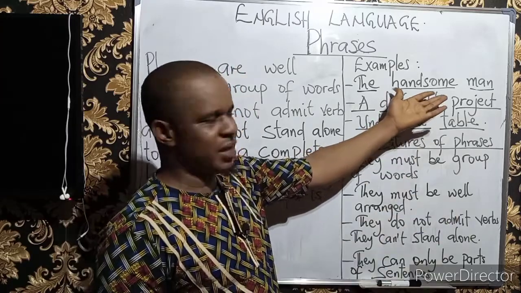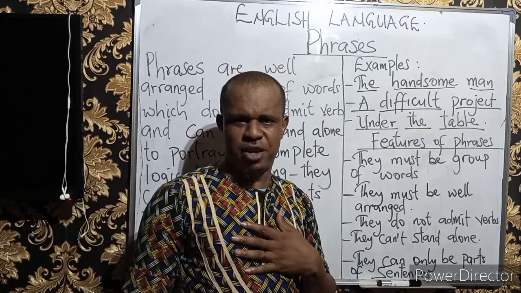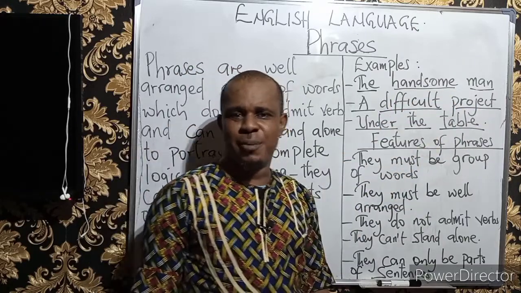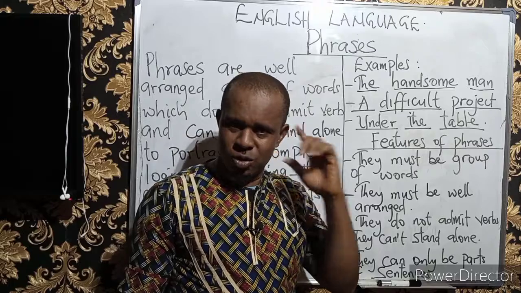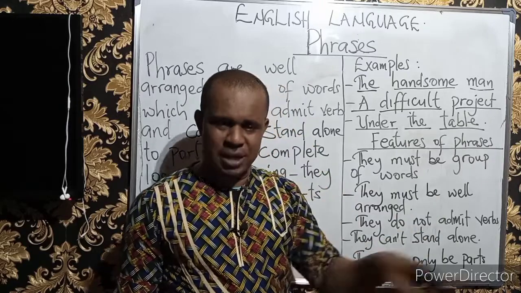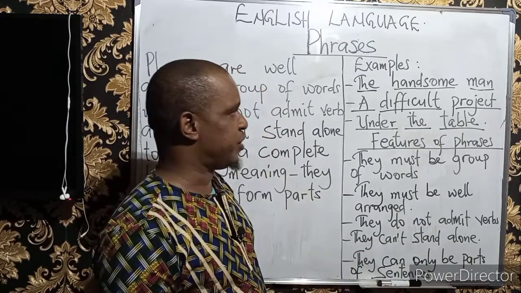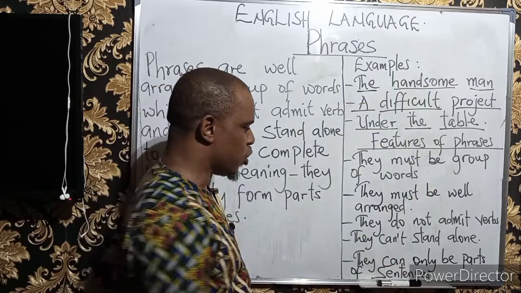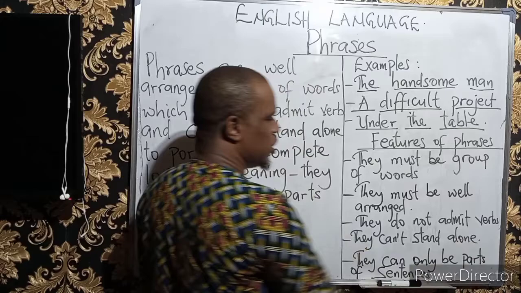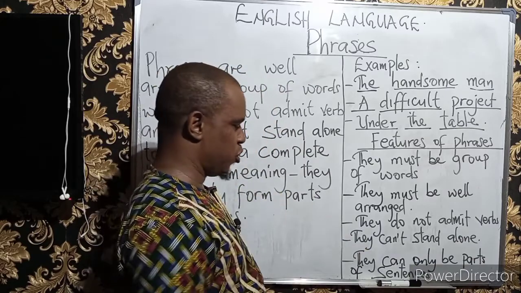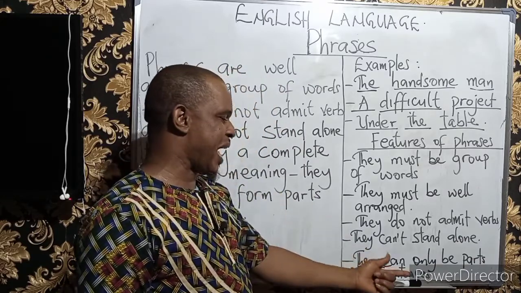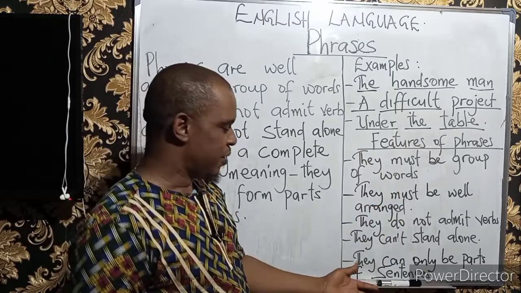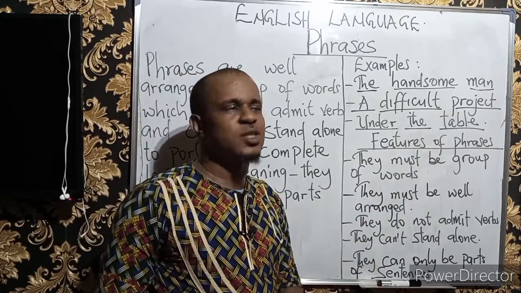When we look at them like this, like I said, you must be very curious to know more. Somebody coming to tell you, a handsome man, you must be interested, listening further and expecting him or her to say more things for you to understand whatever he or she may want to say. So they can't stand alone to make a complete logical meaning. And finally, they can only be part of sentences. Yes. Phrases can only be parts of sentences.